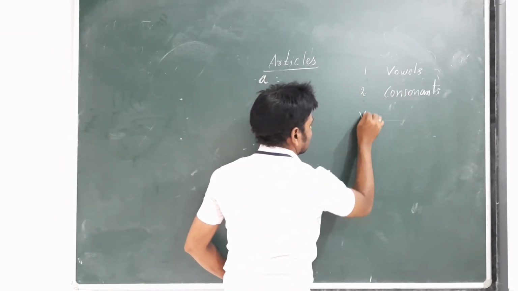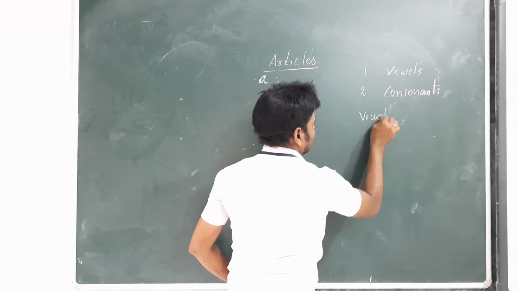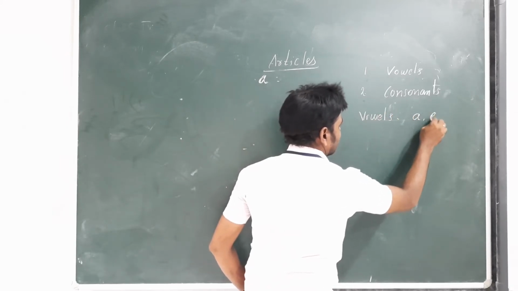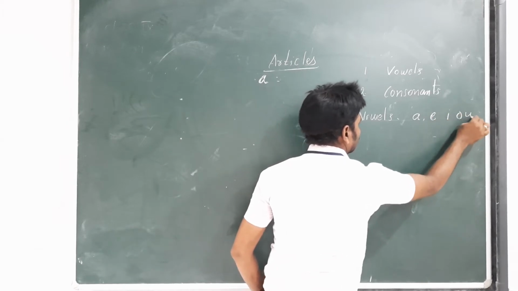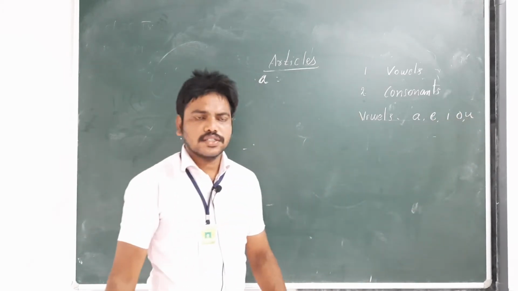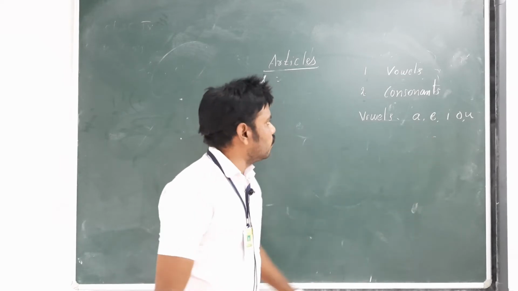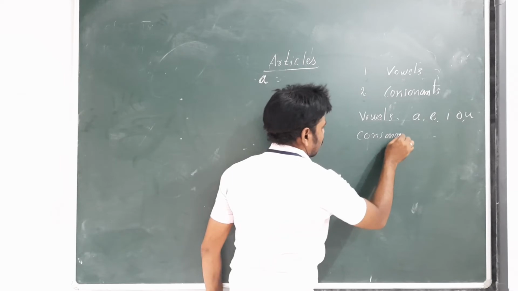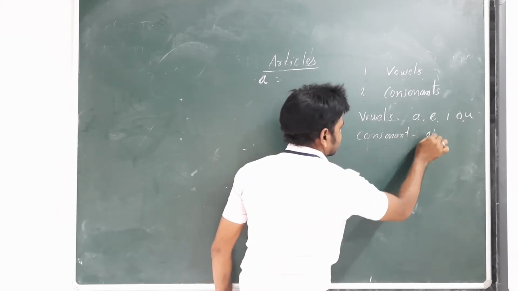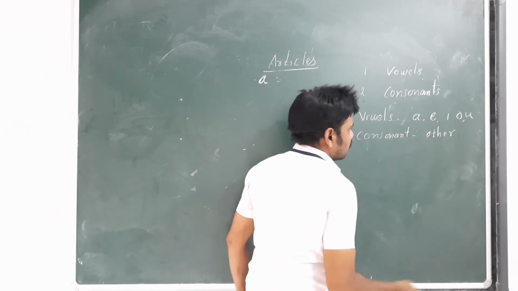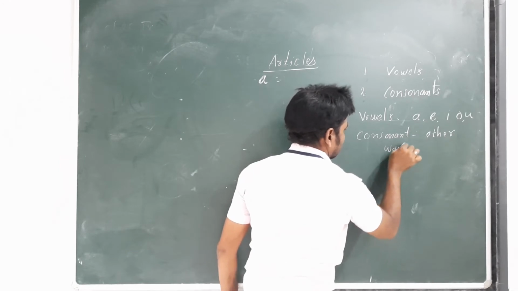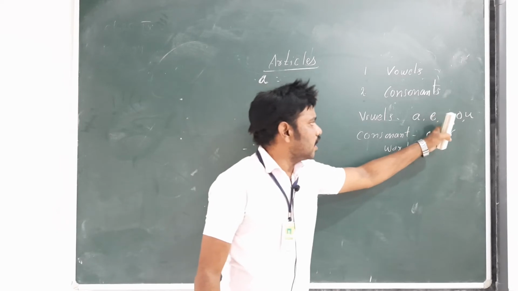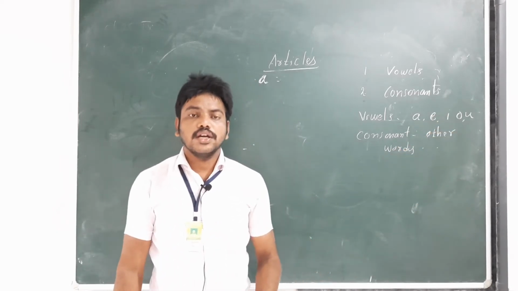Vowels are a, e, i, o, u. Vowels a, e, i, o, u are called vowels. Consonants are the other letters; except a, e, i, o, u, all are called consonants.